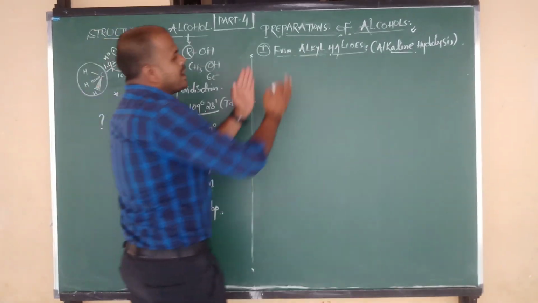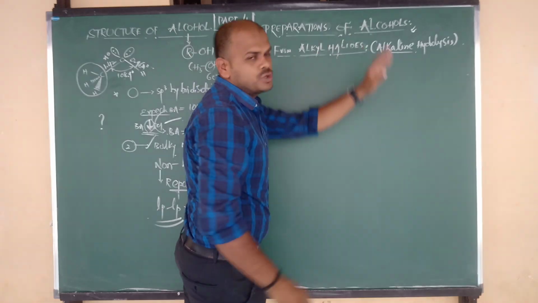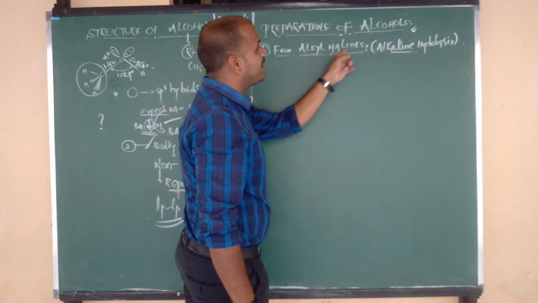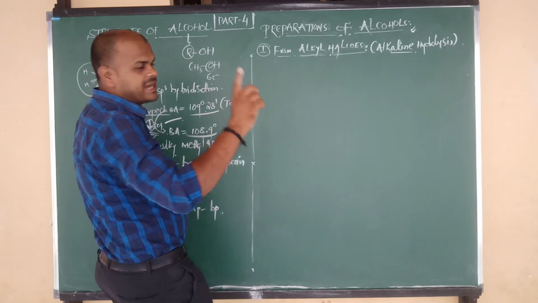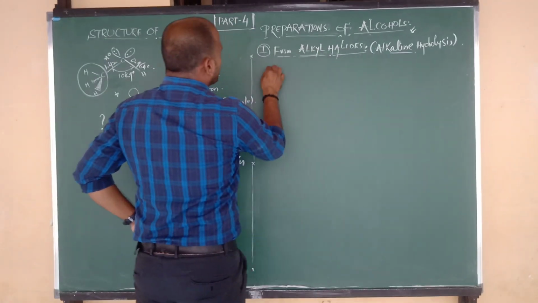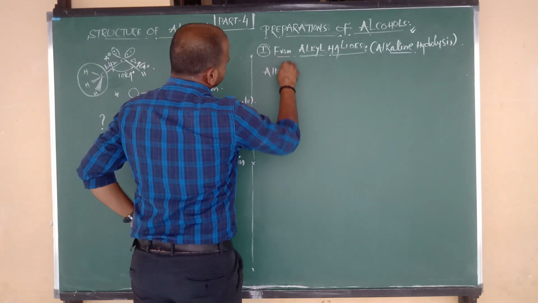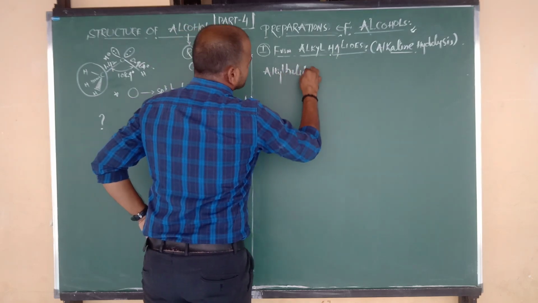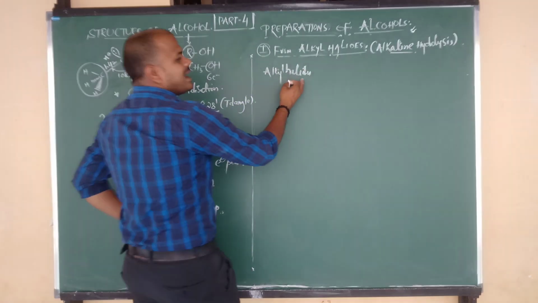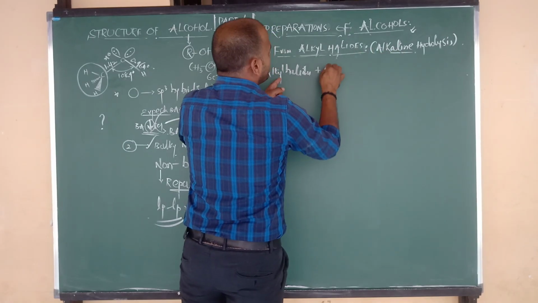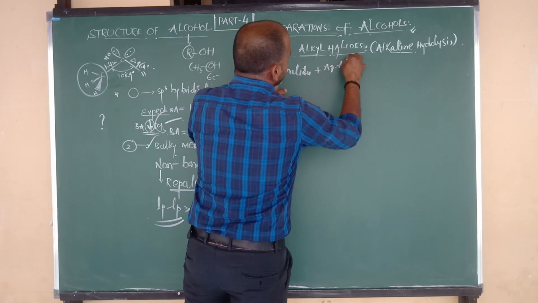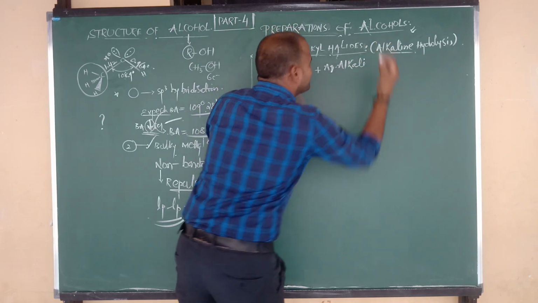Alcohols. Now by using alkyl halides, I am going to prepare the alcohols. First of all, we take the alkyl halides. Such alkyl halides react with the main reagent in basic medium, meaning reaction with aqueous alkali.